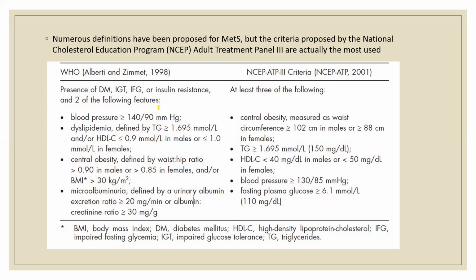At least three can be, and one can be obesity. Obesity can be measured by waist circumference, which is more than 102 centimeters in males and 88 centimeters in females. Triglycerides are high. HDL cholesterol is low. I hope you all know that when HDL cholesterol is low, it's a bad marker, while high levels of the remaining cholesterols are a bad marker. So you have to understand that HDL is a good cholesterol. That is why when it is low, it is not good for us. Then blood pressure more than 130 by 85 mmHg, and fasting blood glucose more than 110 mg per deciliter. So these are the criteria which will determine the metabolic syndrome.